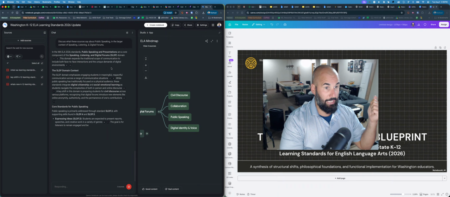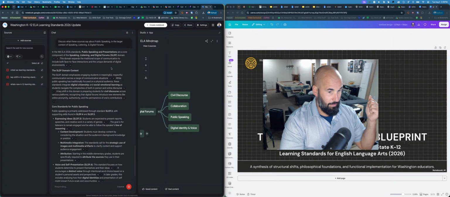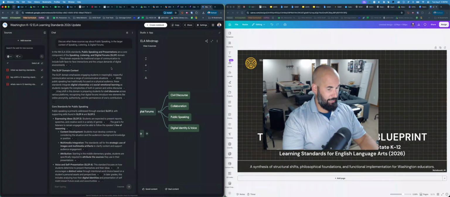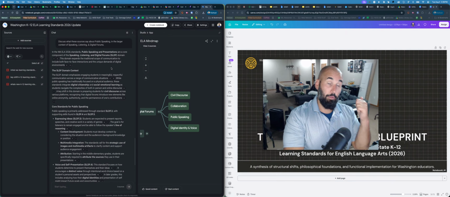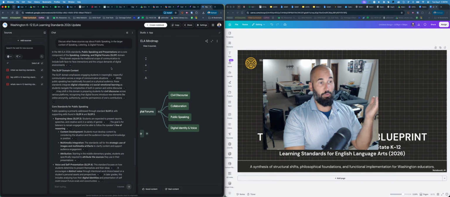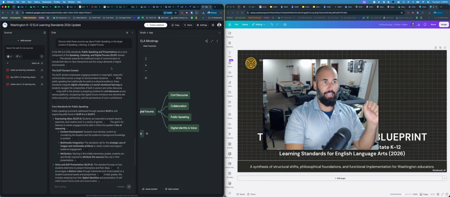A teacher in another district gave me the tip that he takes all of his user manuals to every appliance in his house, uploads them to one notebook, on a personal Google account. And then anytime something goes wrong in his house, he just asks that notebook, hey, my dishwasher's on the fritz and it's doing this. What could be the problem? And it pulls all the information from the user manual, and he can help diagnose the stuff in his house.